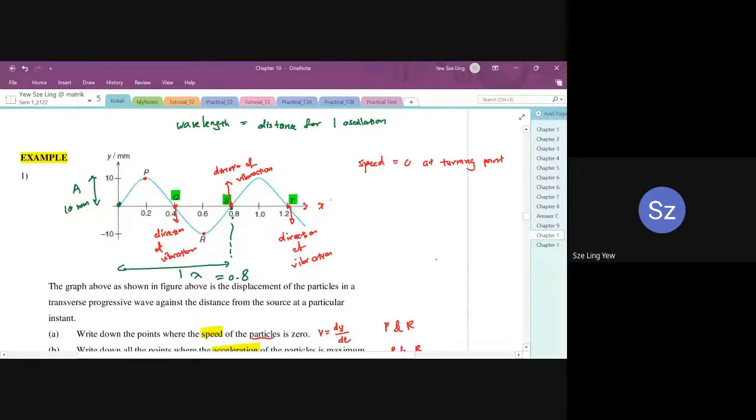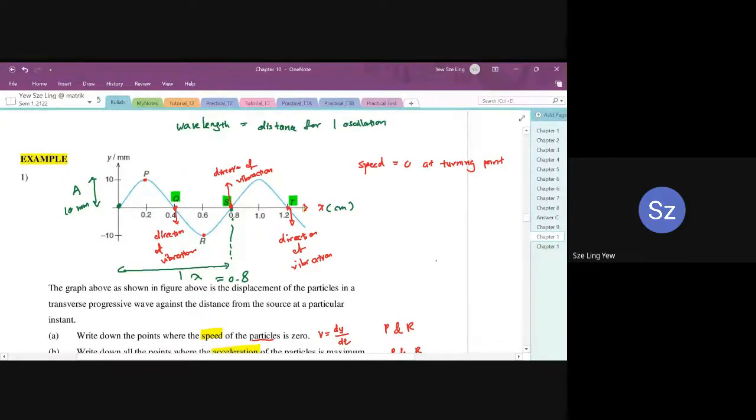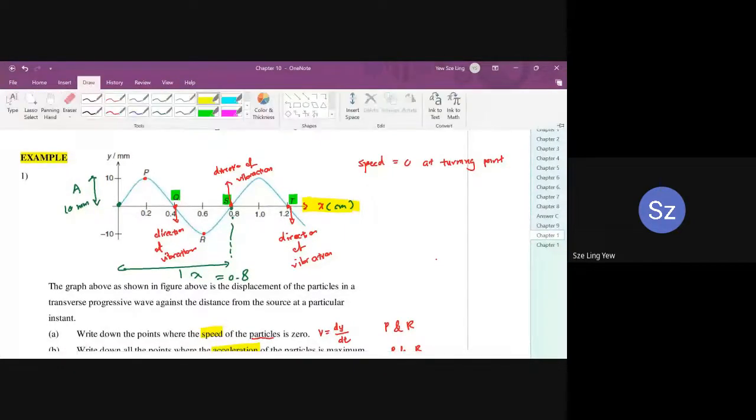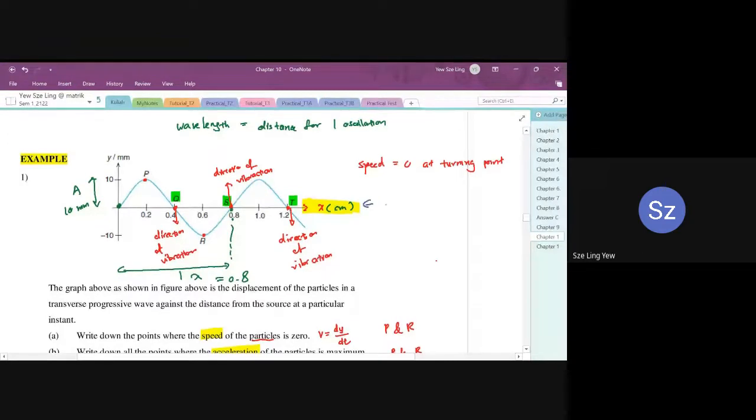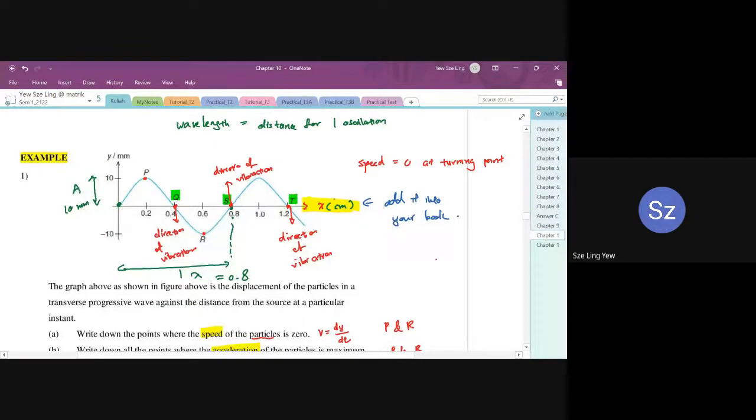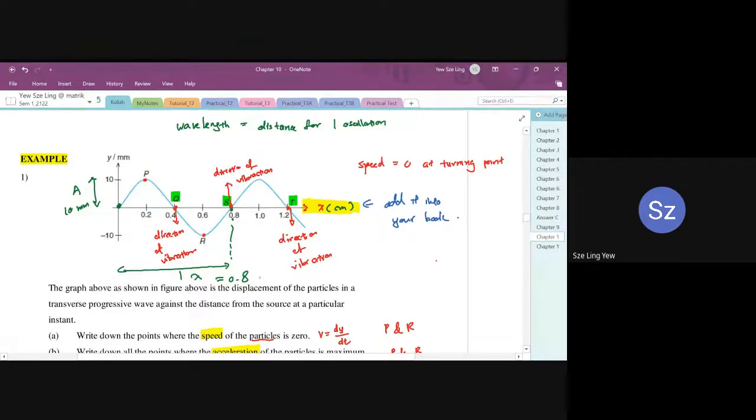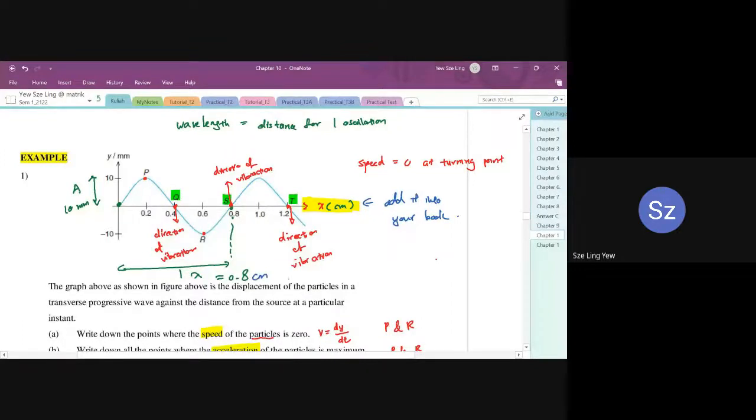But it should be in terms of cm. This part is missing, so add it to your question. This part is missing from your books, so make a correction. Add X and then bracket cm in your book because it was dropped during printing. So lambda is equal to 0.8 cm.